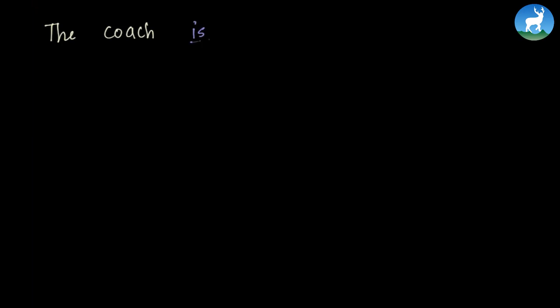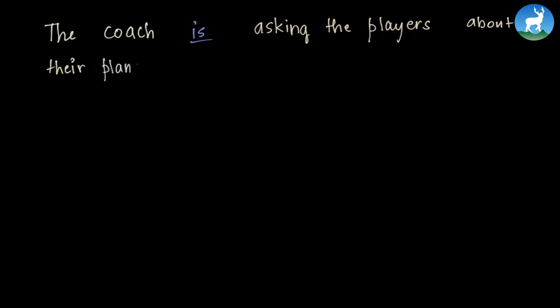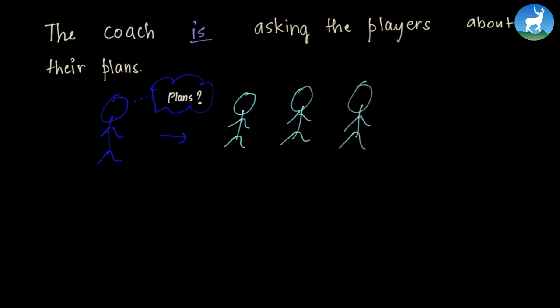The coach means one coach. The coach is asking the players about their plans. So here is a coach. One coach is asking three players about the plan. Because there is one coach, we say the coach is asking the players about their plans.